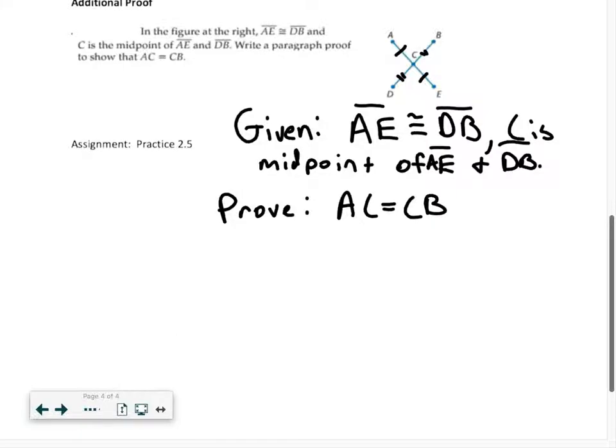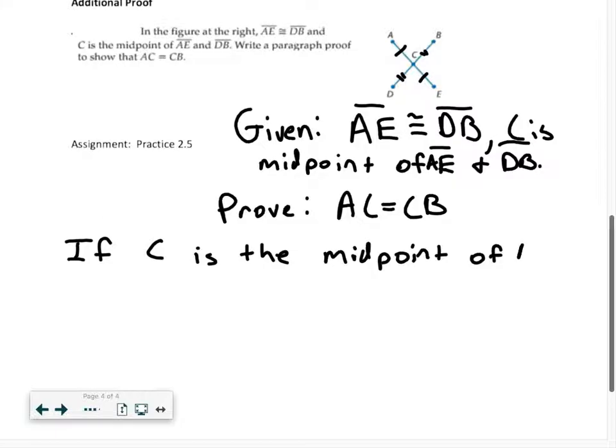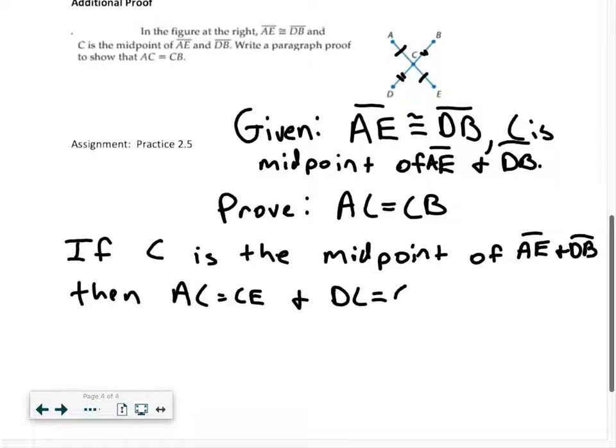So let's write a paragraph, okay? If C is the midpoint, which it was, that's given to us, of AE and DB, then AC equals CE, and DC equals CB.